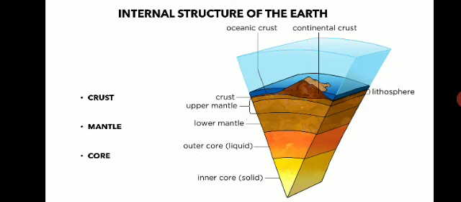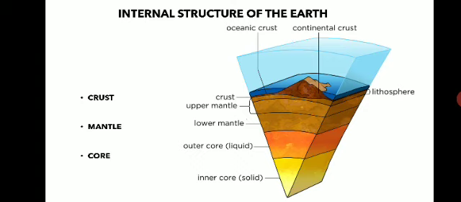If you want to study what is there inside the earth, or the internal structure of the earth, how are we going to study it? It is not possible to take a cross section of the earth. Nowhere on the earth can you cut the earth and study it.